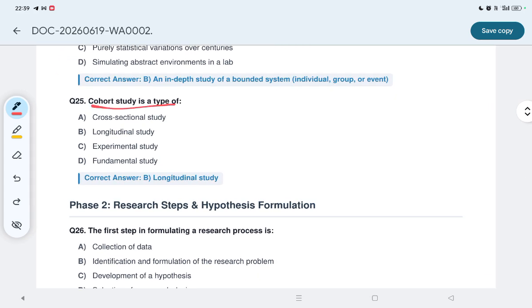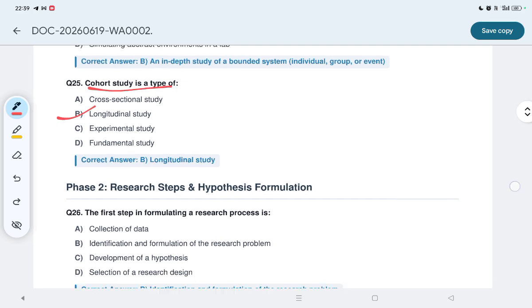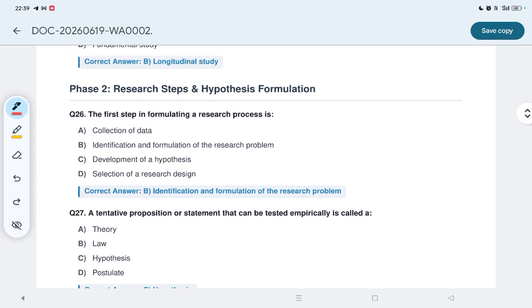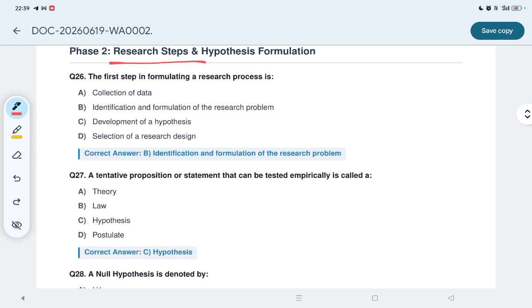Cohort study is a type of cohort study. किस type की होती है? तो B, longitudinal study. Phase 2, let us see research steps and hypothesis formalism. So question number 26. The first step in formulating a research process is, सबसे पहले क्या करेंगे?